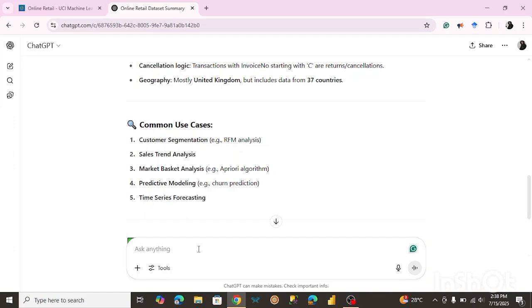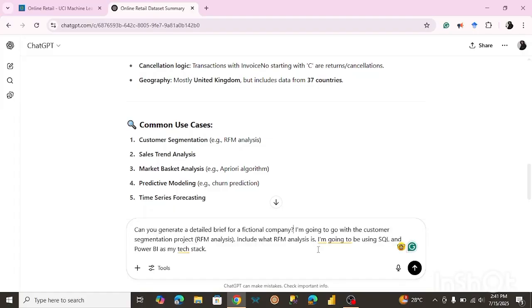So what I'm going to do now is ask ChatGPT to help us generate a brief for us to work with, before we get started with the project. Okay, all right, so I just asked ChatGPT to generate a detailed brief for a fictional company. I'm telling it what project I'm going with. I also asked it to include what RFM analysis is, because I'm not really sure, just to get more understanding of what it is.